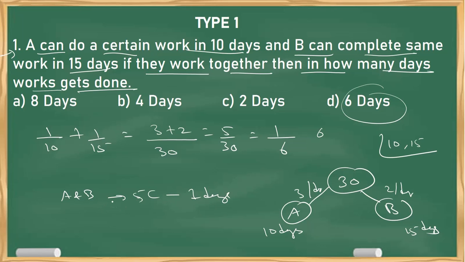Now similarly, what is the target? 30 chocolates in how many days? So finally X value is 30 by 5, which is 6, the answer. Clear? Okay. Next.